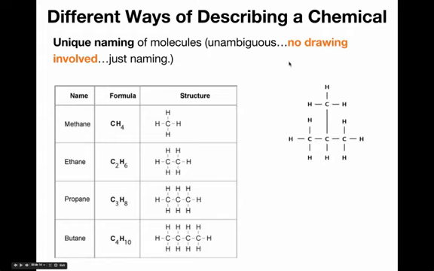So the idea behind this approach to describing molecules is to give this a different name, its own unique name that distinguishes it from every other type of molecule, and especially distinguishes this from butane. So the idea is that this is going to have its own special name.